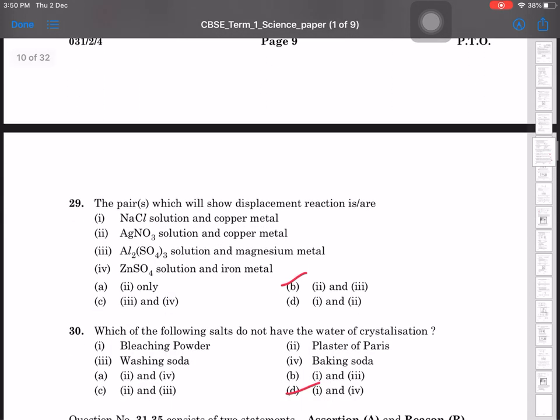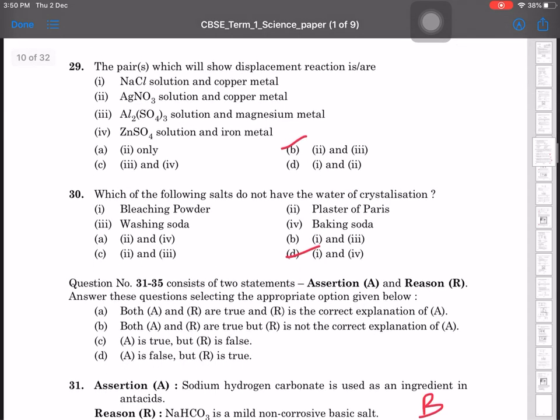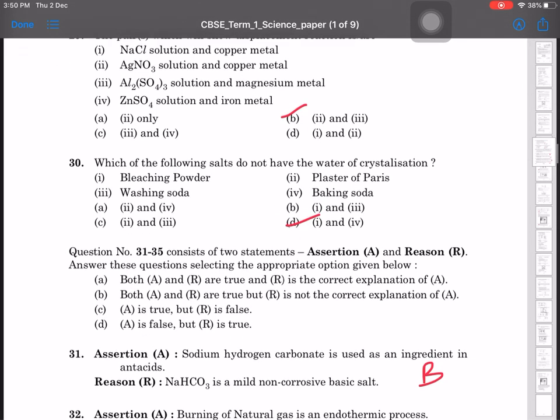29th. The pair which will show displacement reaction is 2 and 3, AgNO3 and Al2(SO4)3. Which of the following salts do not have water of crystallization? 1 and 4, so bleaching powder and baking soda. Correct.